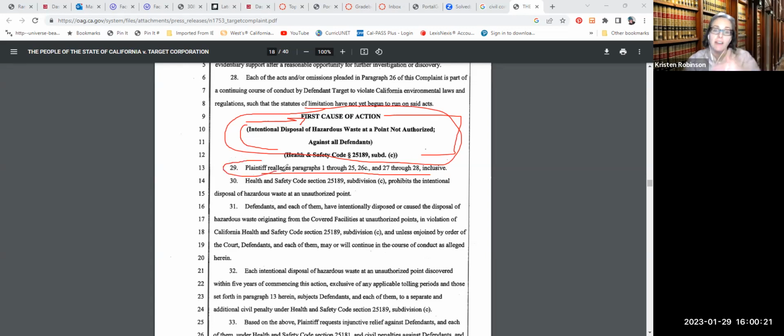So instead of repeating three pages, we're just going to say we re-allege paragraphs 1 through 28 inclusive. And then here are additional facts that follow. That's pretty typical. Sometimes if the causes of action are stacking up, you'll start with the most basic, and then you'll keep building from there.